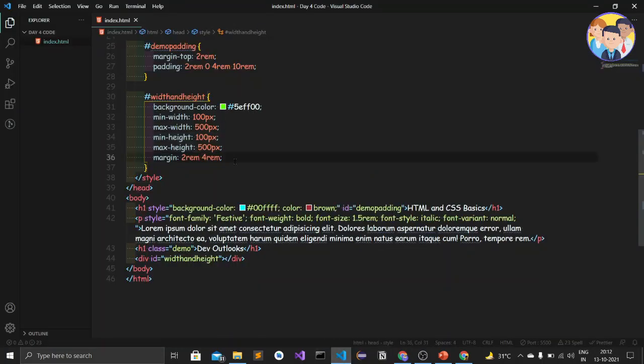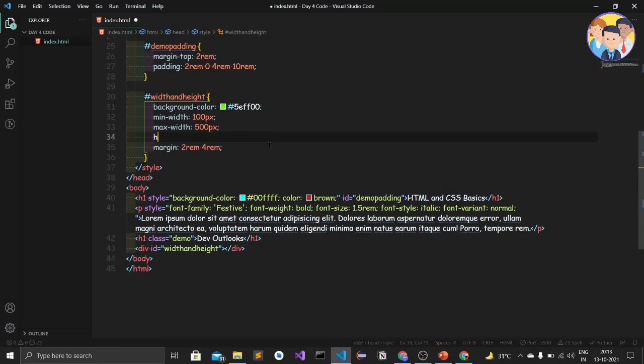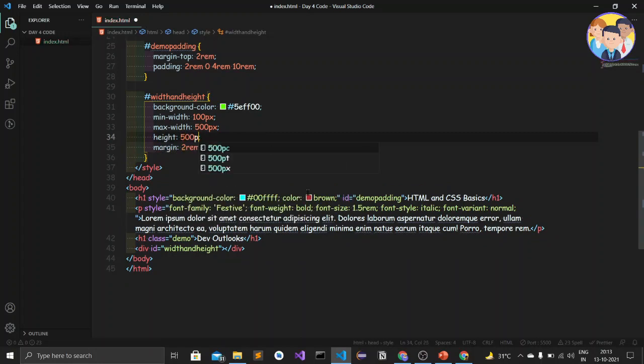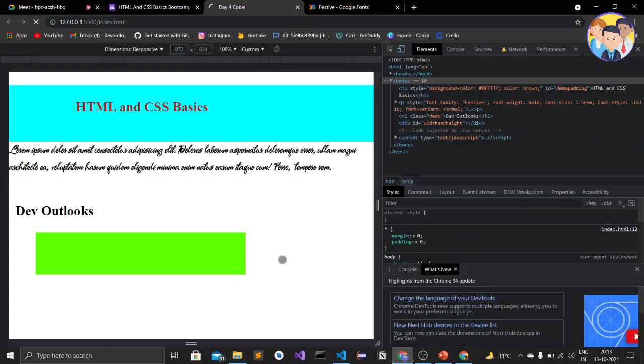Hence, I think there is no need of minimum and maximum height, as we can keep our website responsive using CSS. That I will tell you in the next bootcamps. In this bootcamp we are not going to create a responsive website. The time is also getting over, so I will just sum it up. Minimum width and height is not much important, so I'll just give only the height as 500 pixel, save it and see in the web browser.